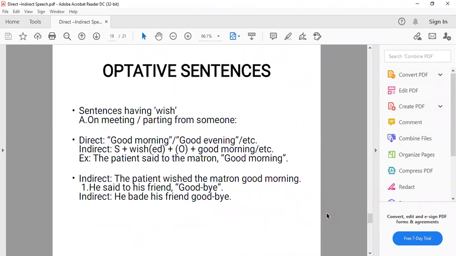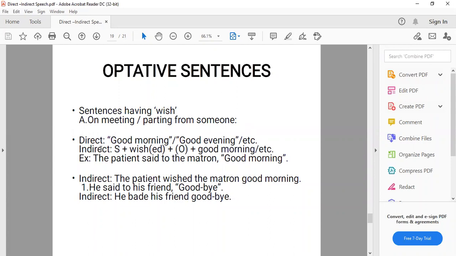Coming to the next form, that is optative sentences. Optative sentences are those sentences where we make a wish to God for ourselves or for someone else. When we make some prayer or wish to God for ourselves or for someone, those sentences are known as optative sentences. So sentences having wish on meeting or parting from someone, whenever you meet or part from someone, the wish you make at that time is also taken in the optative sentences, just like good morning, good evening, etc.